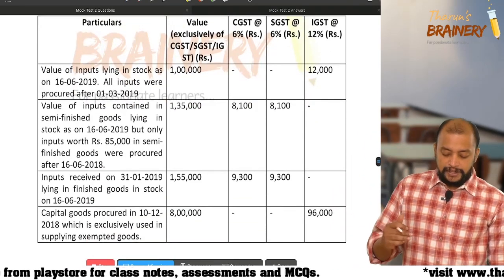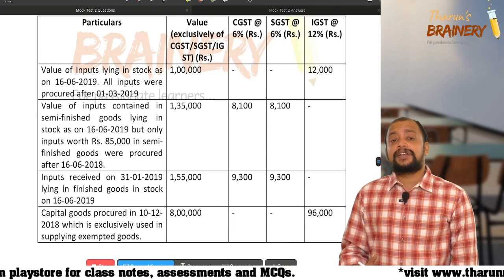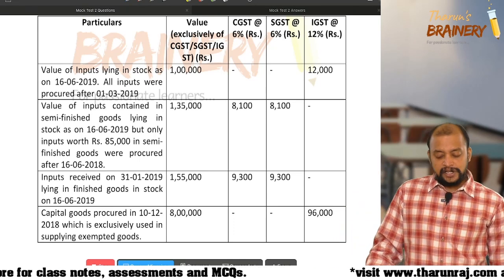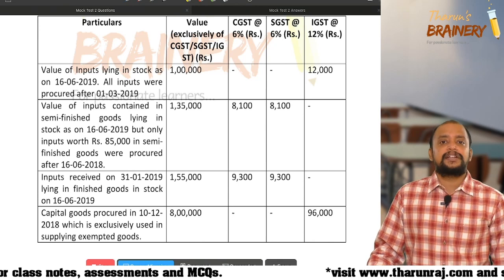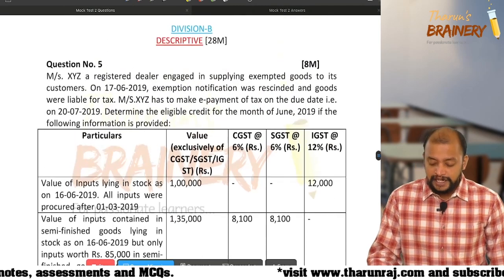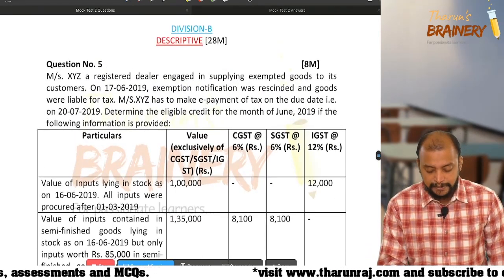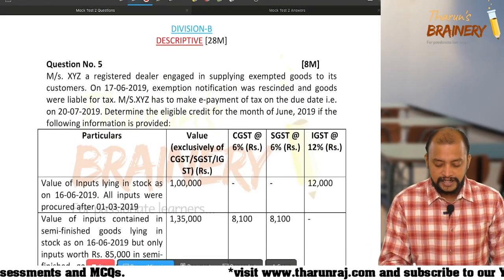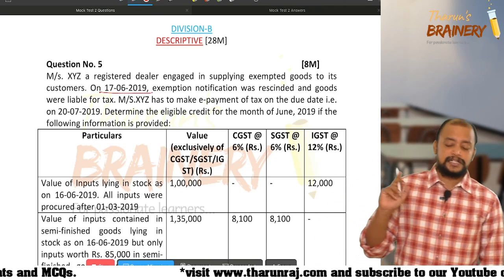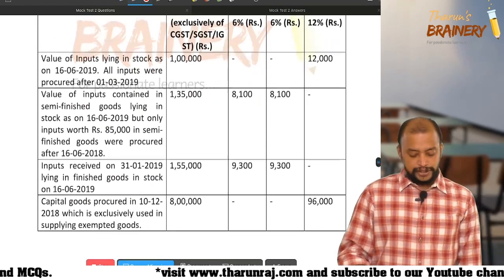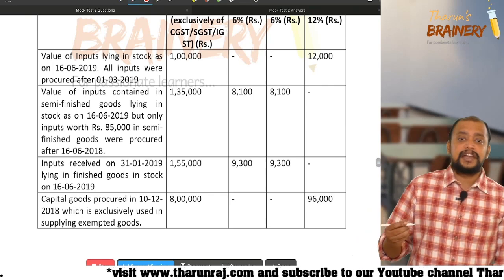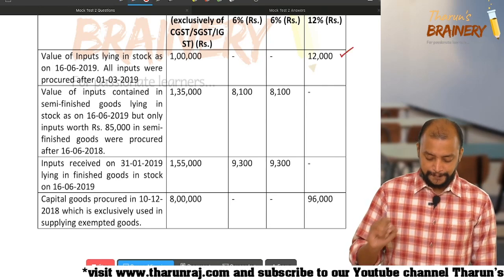First, you will take inputs lying in stock. Check whether it is purchased within 1 year prior. Yes, because the date on which it is procured is 1/3/2019, and we are checking the closing stock as on 16/6. Which date do we need to take? Immediately before the date our exempted supplies have become taxable. That is 17/6 our exempted supply has become taxable. Therefore we need to take 16/6. So 1/3/2019 to 16/6/2019 is within 1 year, and we can take ITC with respect to this 12,000.